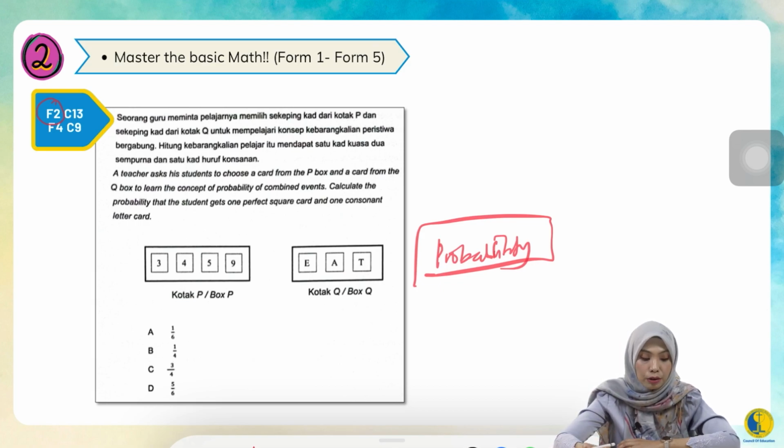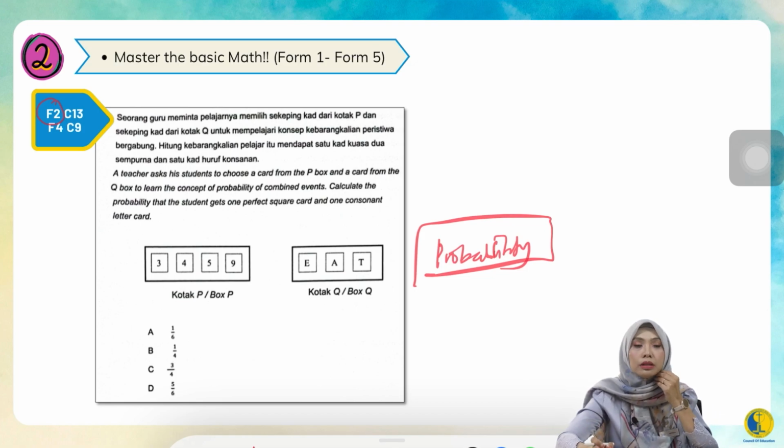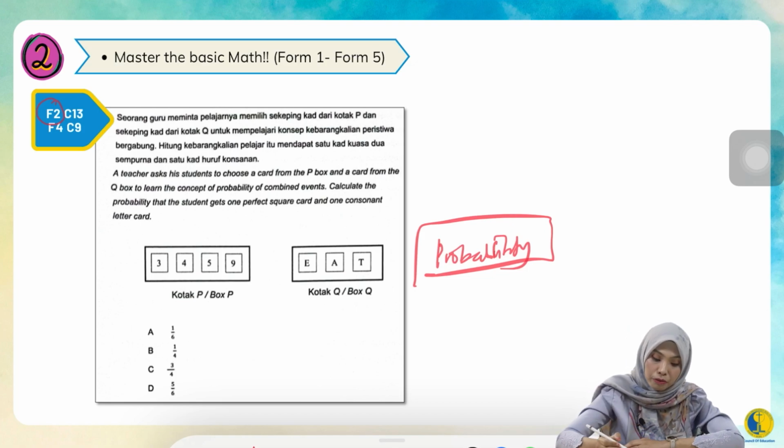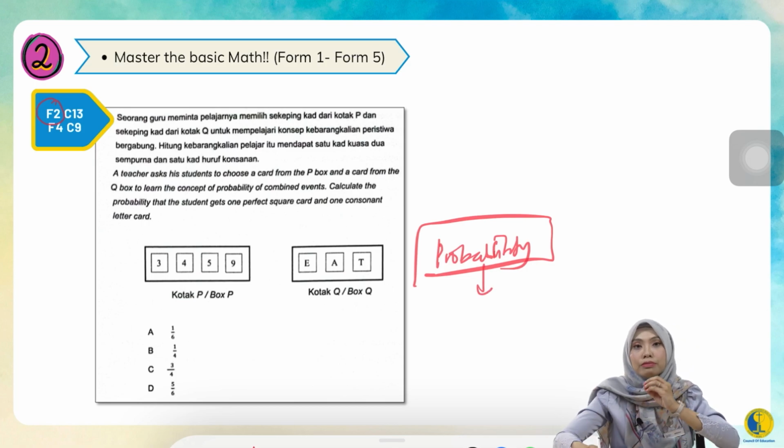I have a lot of students who face the same thing. They don't really understand in Form 2, and they thought they could catch up in Form 4. You can do that, but you need more practice, because in Form 4 the probability is way deeper, and it really needs your deep understanding of how to solve probability, because it's combinations of two events.